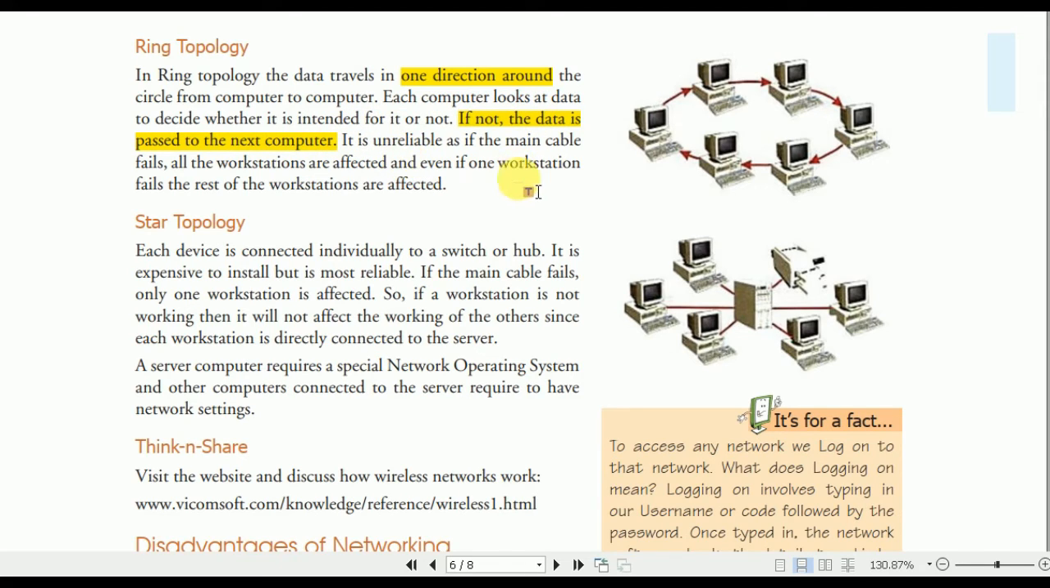It is unreliable: if the main cable fails, all the workstations are affected. Like a bus topology, if the main cable fails, all the workstations are affected. If this cable fails at some point, the data is unable to be sent to this side and this side also, because they are not able to form a connected network.